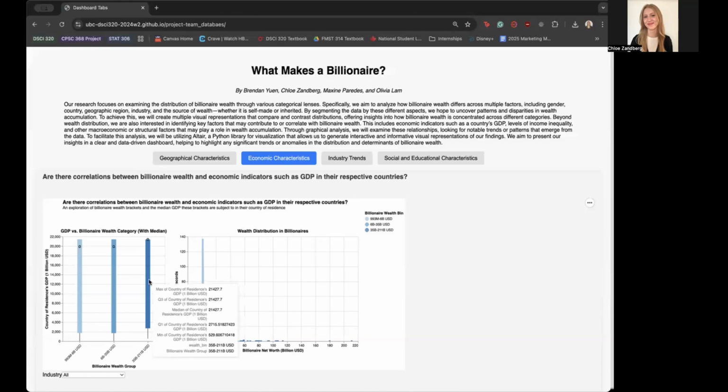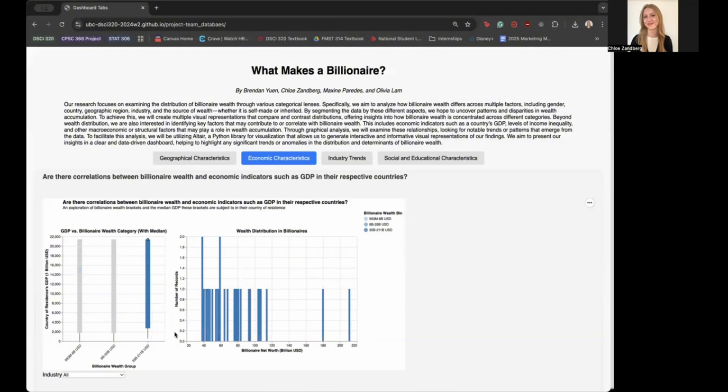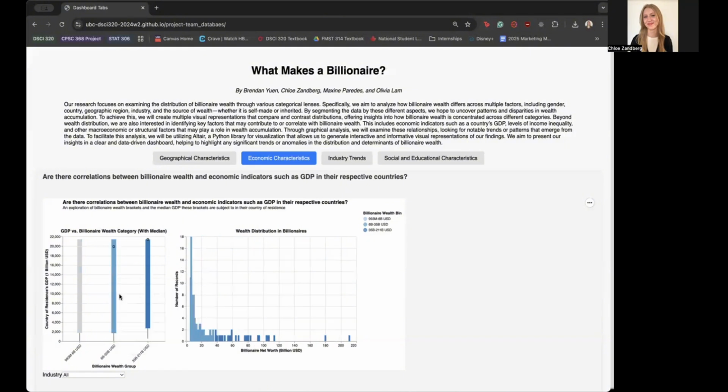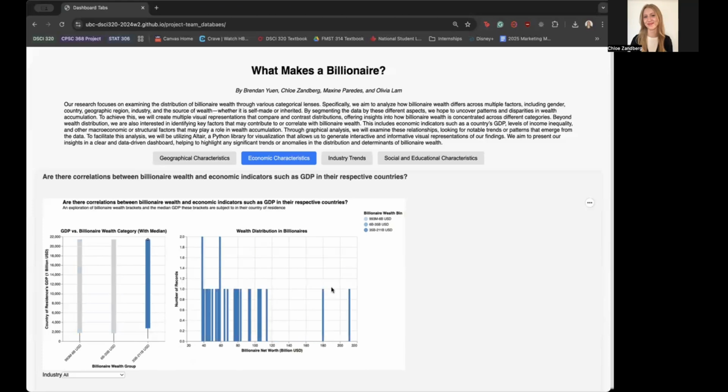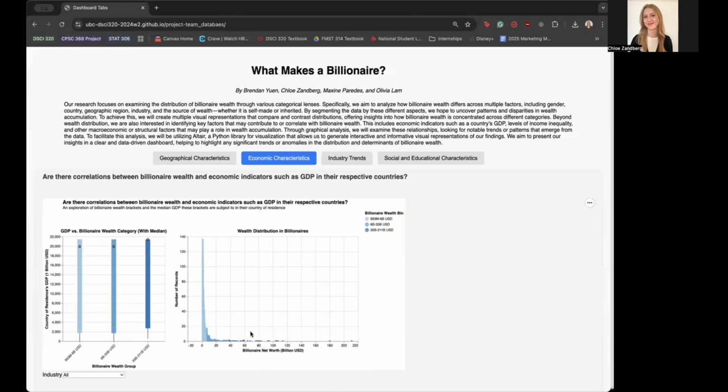And to illustrate that further, I have made a bidirectional plot where we can shift click and take a look at the different distributions, faceted, I guess, by the bin to which they belong. And as I said, this is bidirectional, so we can click in the opposite direction and see the box plots for these different levels of billionaire wealth.